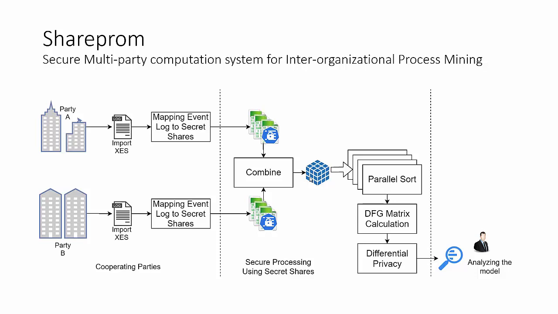Then, Shareprom combines the event logs into a single log that represents the joint event log. After that, Shareprom divides the log into chunks for faster processing, and then it performs a per-chunk parallel sort. Then, Shareprom calculates the DFG matrix. As soon as the DFG matrix is ready, Shareprom applies differential privacy, and that is by applying noise to the DFG matrix. After that, only the data analysis firm obtains the results and starts performing the analysis.